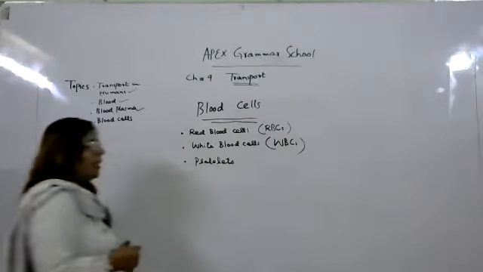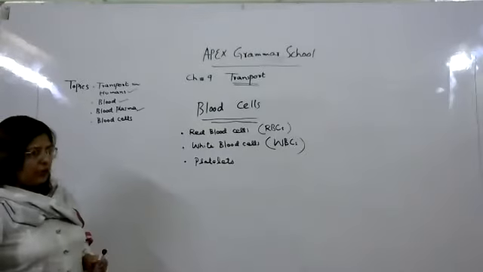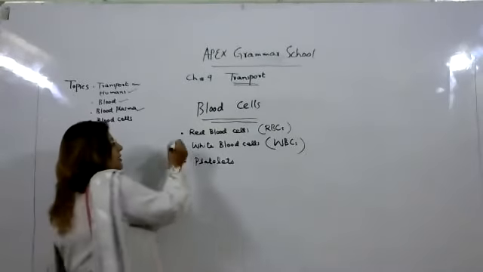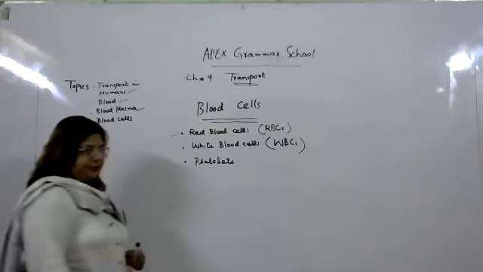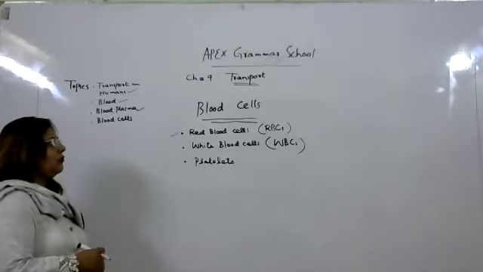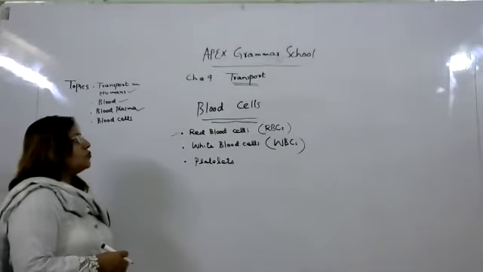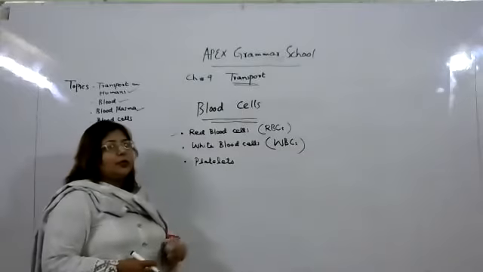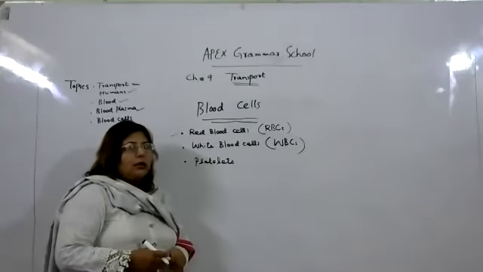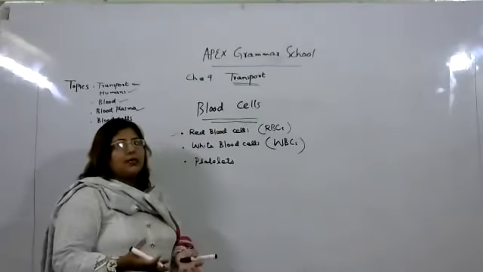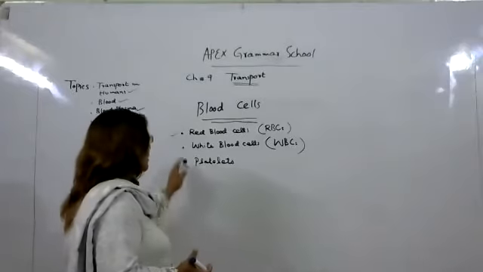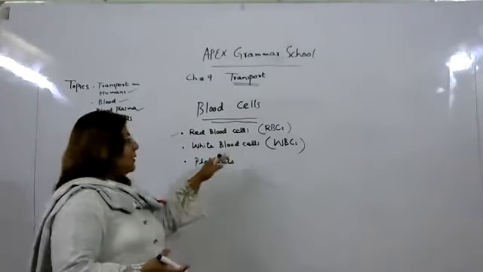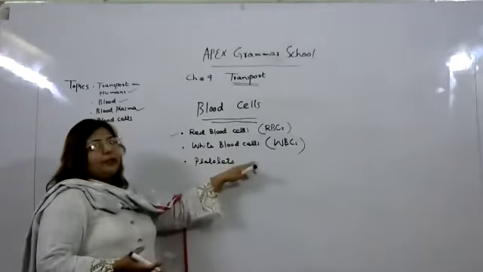First of all, I will give you an introduction to these cells. First are the red blood cells. Most of the blood consists of red blood cells; they are present in the blood in abundant form. The second one is called white blood cells.